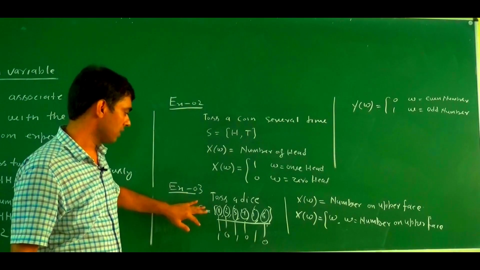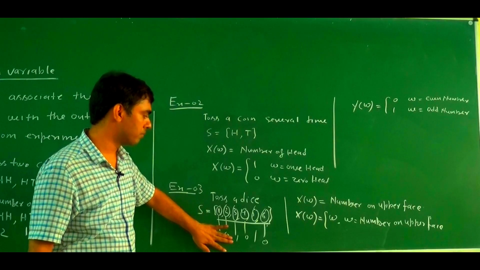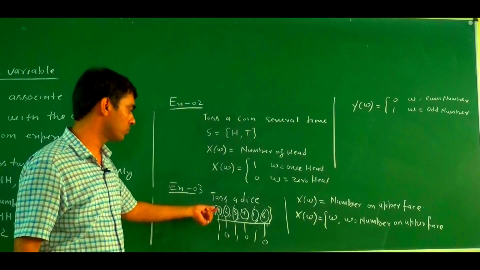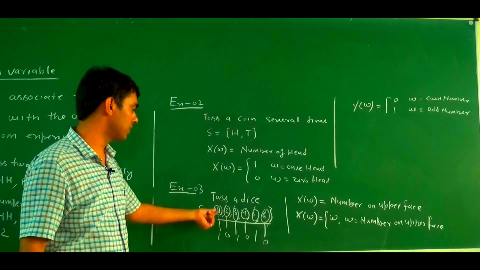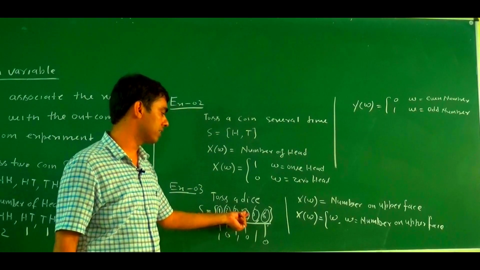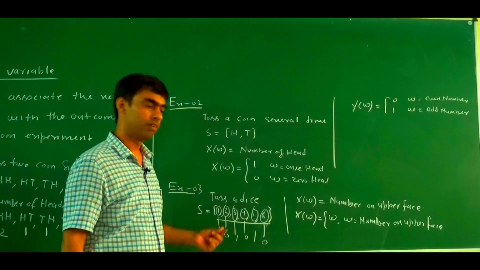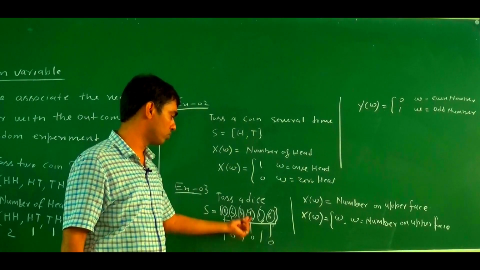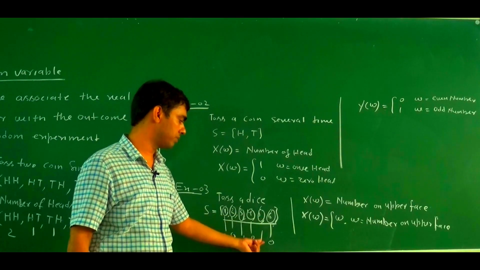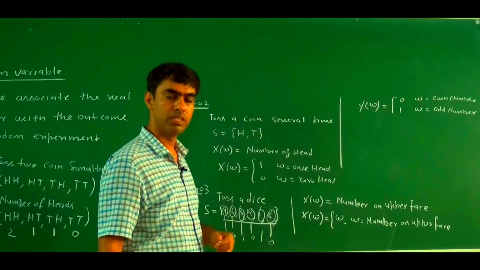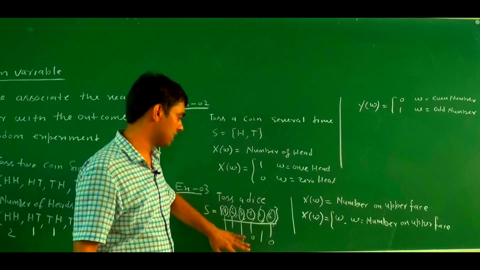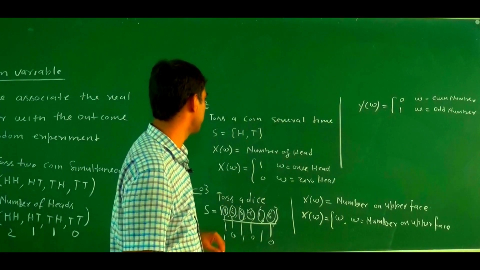So here we associate a real number with the outcome of a random experiment. Here you may say W1, W2, W3, W4, W5, W6. Then W1 is assigned to 1, W2 is assigned to 0, W3 is assigned to 1, W4 is assigned to 0, W5 is assigned to 1, W6 is assigned to 0. It means each outcome of a random experiment is assigned a real number.